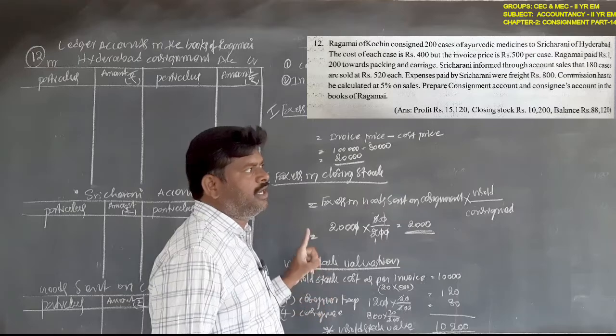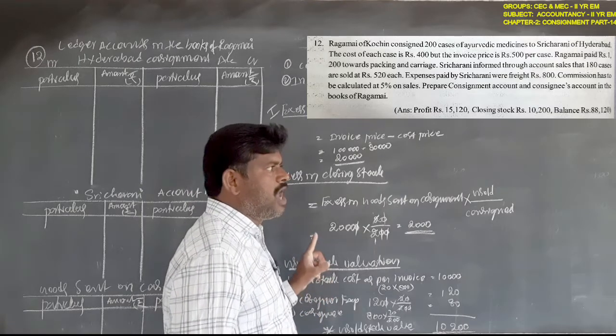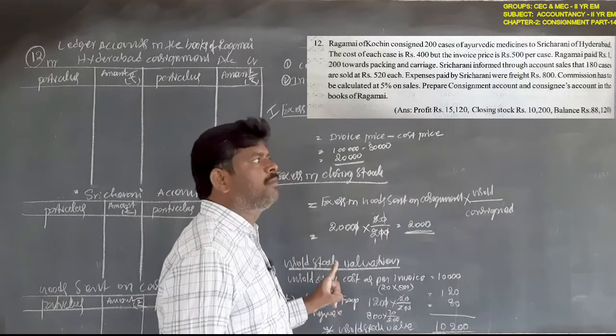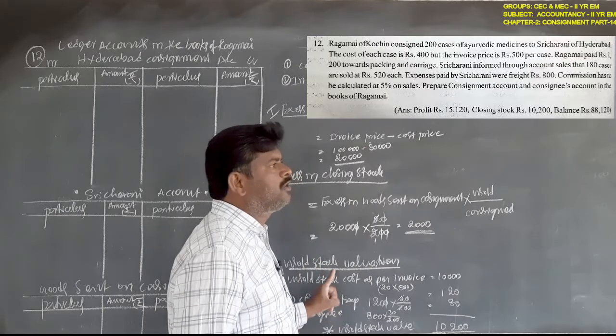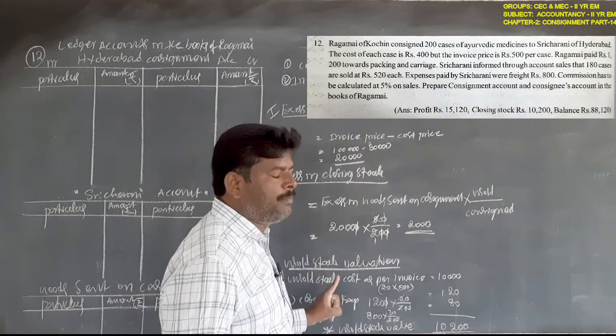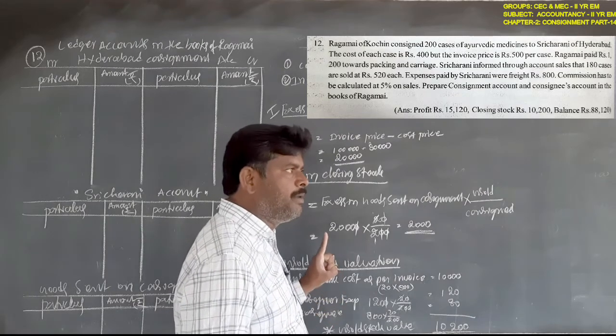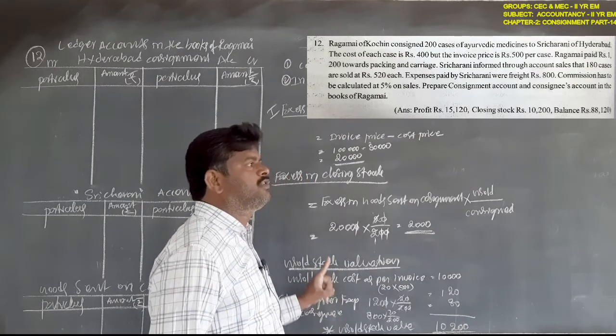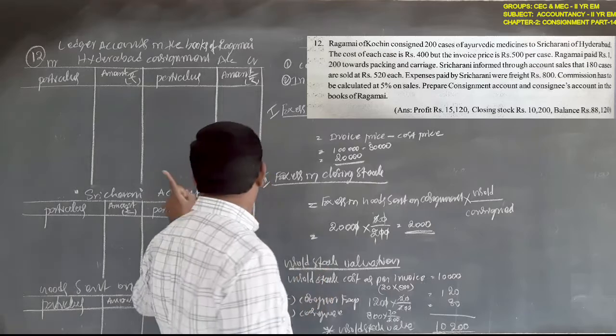Remember one thing, this is a non-recurring expense, so it must be added to unsold stock cost as per proportion of unsold stock. It is compulsory. The same amount will be recorded on the debit side of the consignment account.